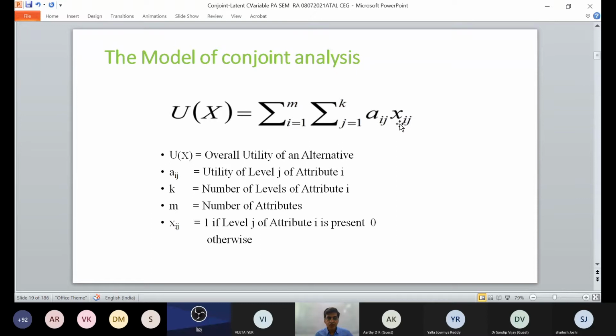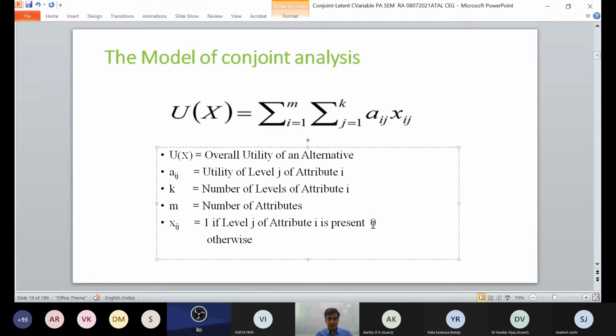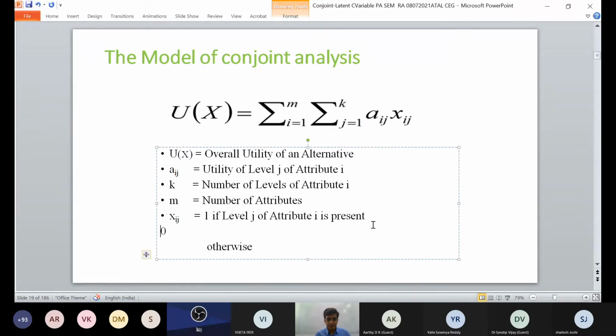Now, the model of conjoint analysis is the summation of Aij Xij. Aij is the utility of a label, K is the number of labels, M is the number of attributes, and X is 1 if label J of attribute I is present, or 0 if it is otherwise.